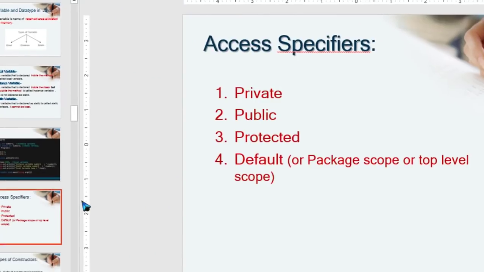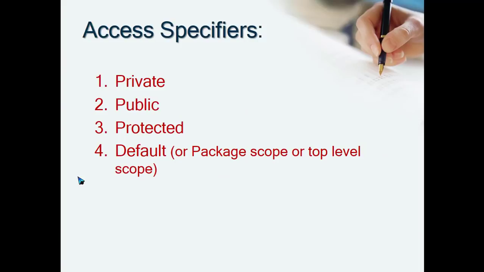Yes. Now the access specifiers. Now we exactly start the class structure of Java. How we define the class, variables: public, private, protected, and the default.